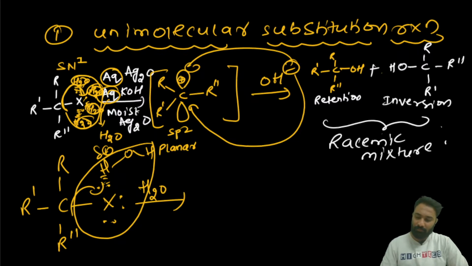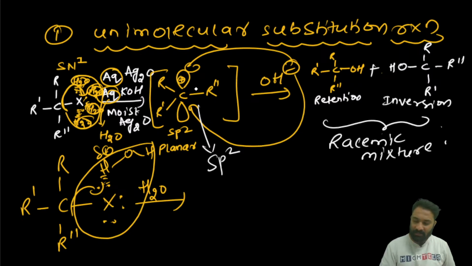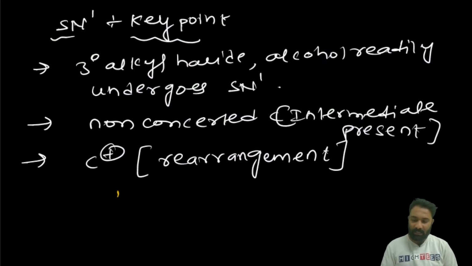After getting the carbocation, we know this carbocation is sp2 hybridized. Now we can get the product in two ways. One is retention: if the nucleophile is added on the same side from where the leaving group has left, we call it retention. If it is added on the opposite side, we call it inversion. 50% retention and 50% inversion we call a racemic mixture.